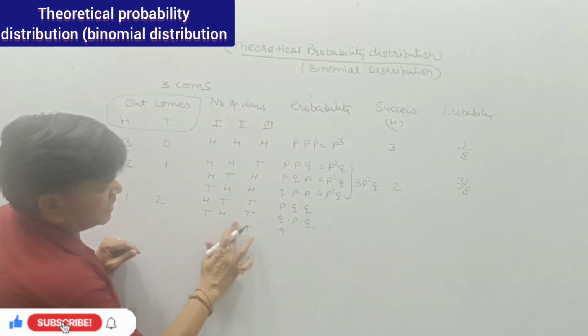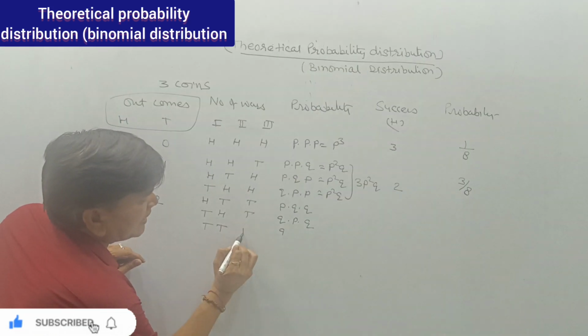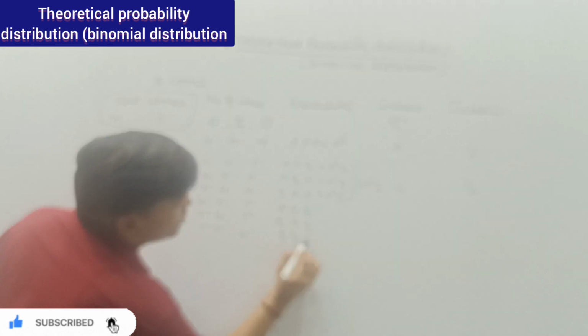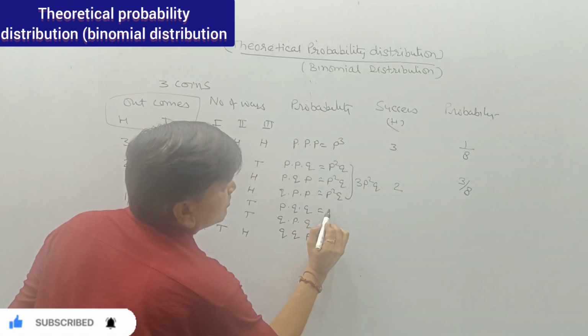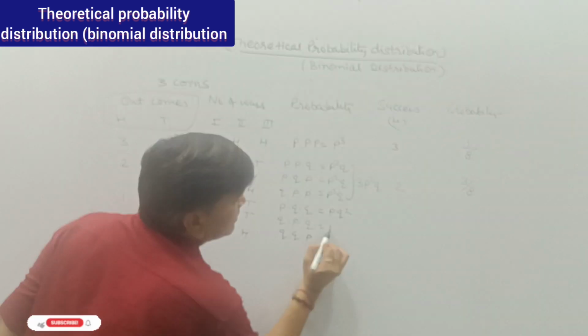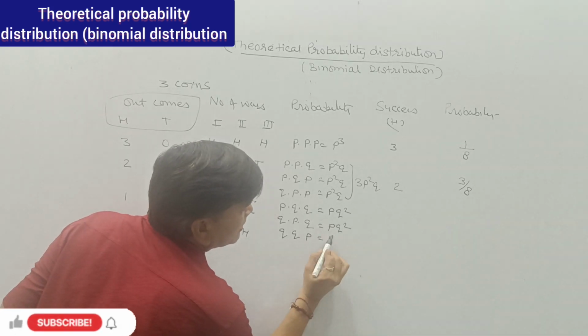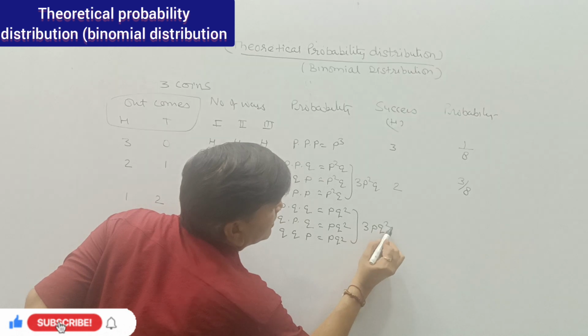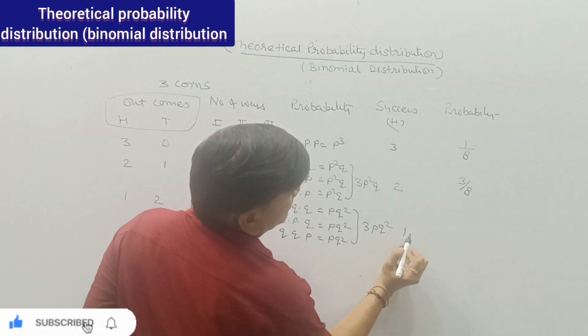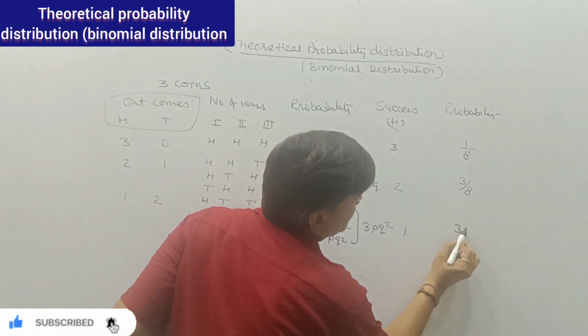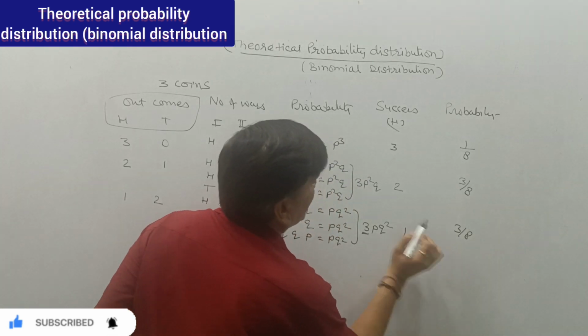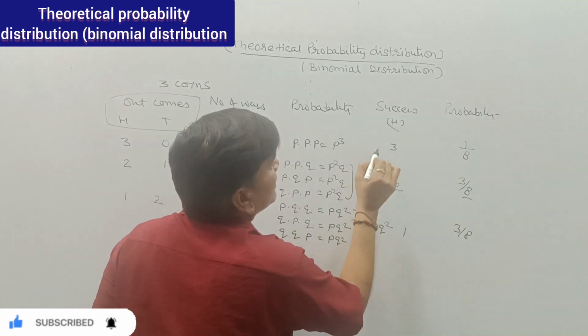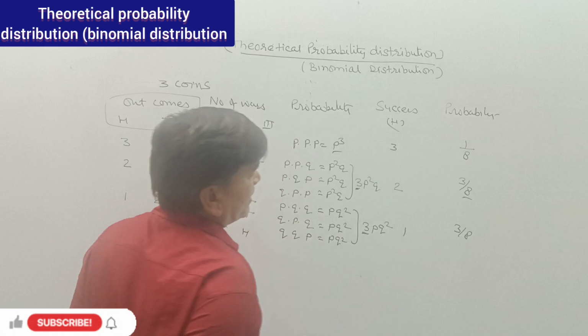This is tail, tail, head. So Q, Q and P. So this is PQ square. This is also PQ square. This is also PQ square. So there may be 3PQ square. Number of heads is 1. So 3 upon 8, because here 3 divided by 8. Here 1 was over there, divided by 8.